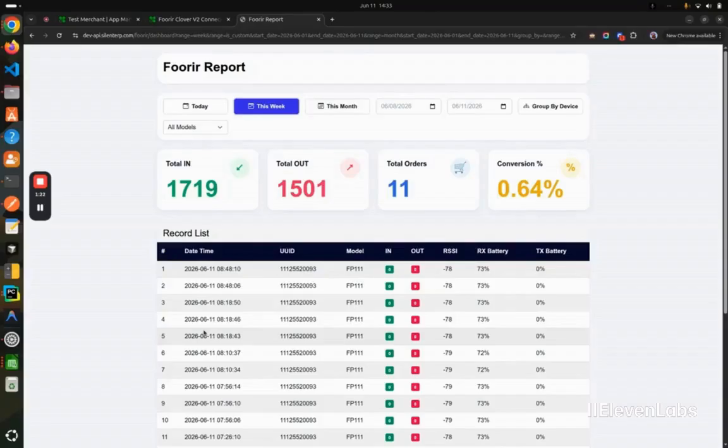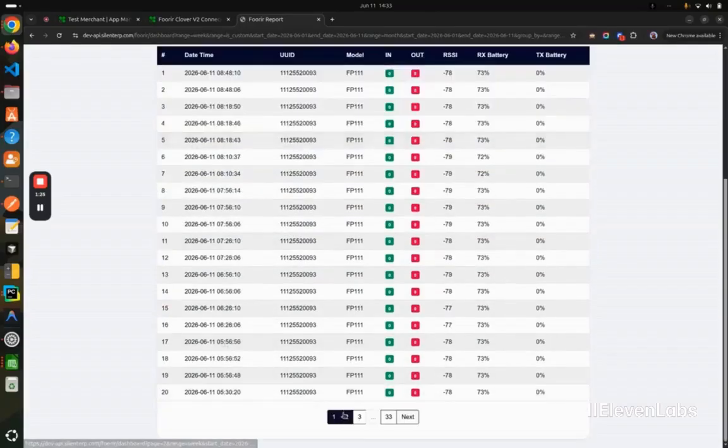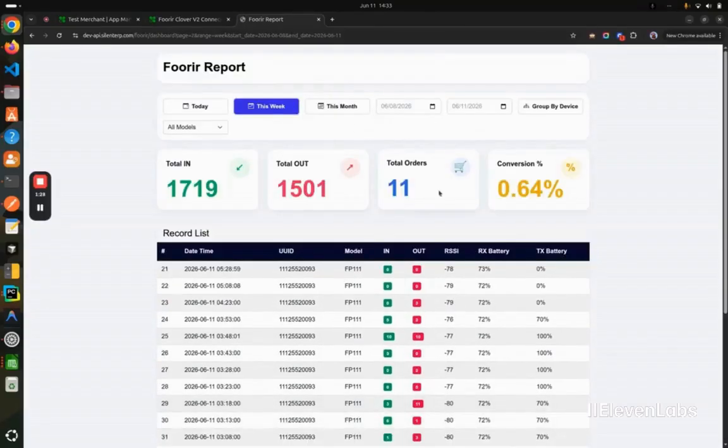All information displayed on this dashboard is received from the Clover device, processed through the middleware platform, and presented within the Clover application.